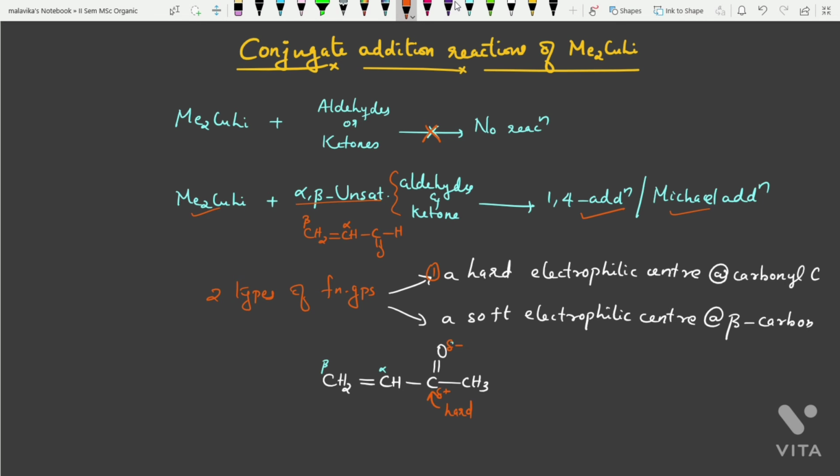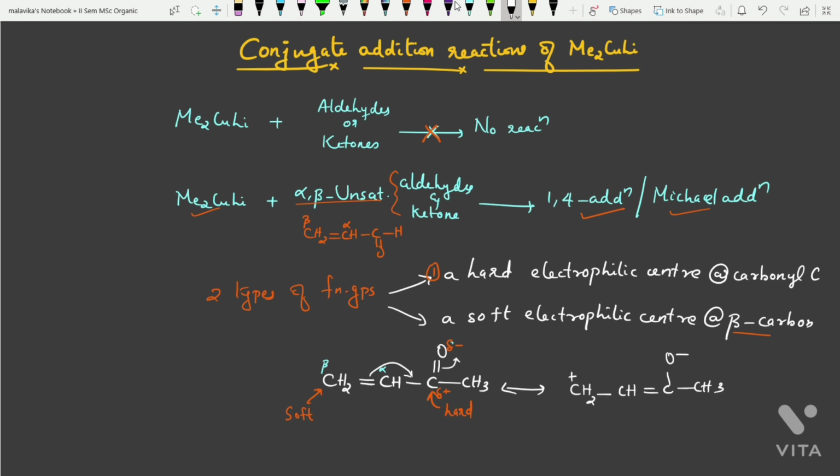Now the beta carbon is the soft electrophilic center. How is this acting as an electrophilic center? This alpha beta unsaturated carbonyl compound could be written like this, if you write the resonance: CH2 single bond, with a positive charge, and O minus, CH3.